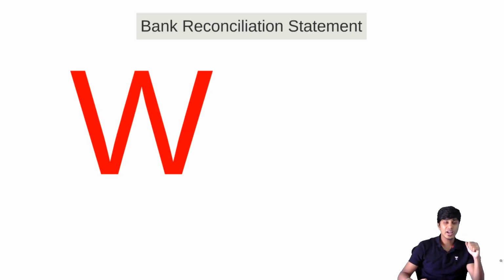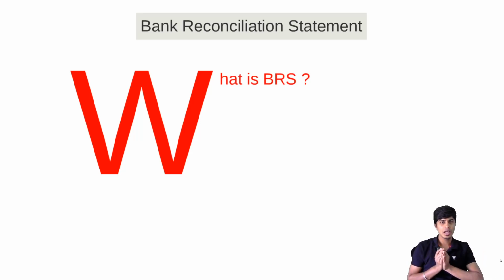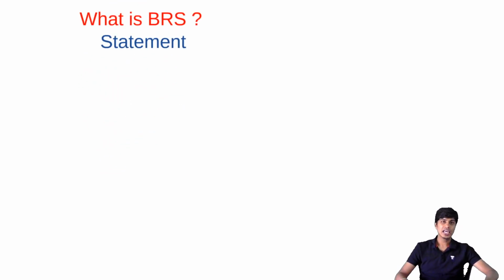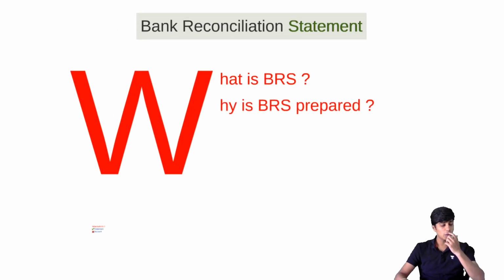To start with, the question number one that all of us have is, what exactly is bank reconciliation? Answer to which is, it is a statement. Do you see that black color statement word going to green? That is the answer to the red color question. What is BRS? It is a statement. Then the next thing that we need to note is, why do we prepare it? If it is a statement, not an account, then the question is, why is BRS prepared in such case?